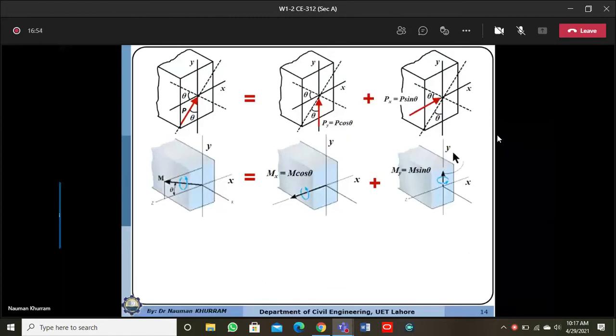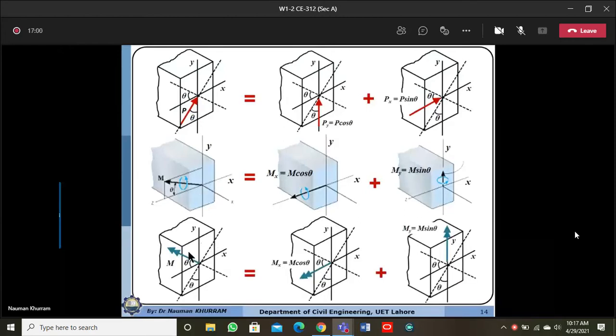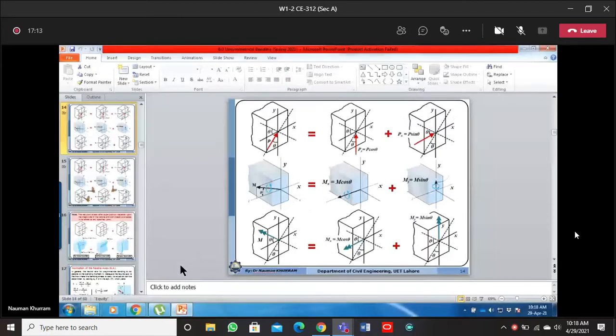There is another way to represent this moment vector that is a more convenient way. Normally, we do not show this moment by clockwise or counterclockwise. We rather show the moment by a double-headed vector. So gentlemen, please wait for a while.